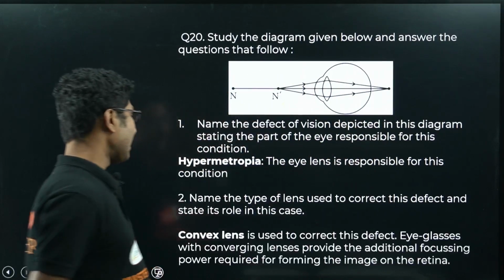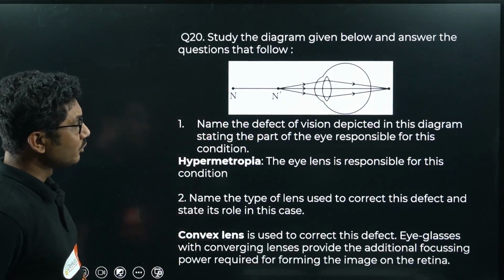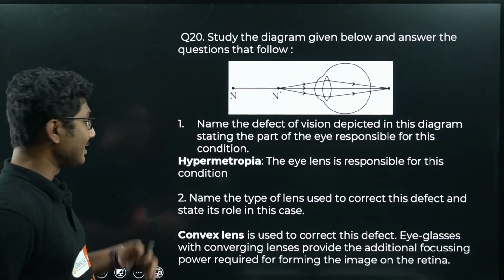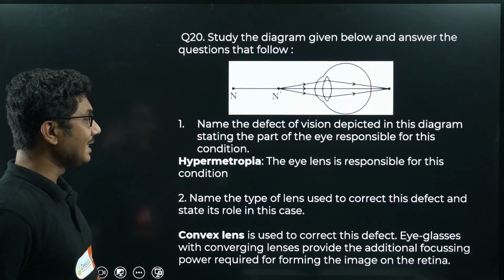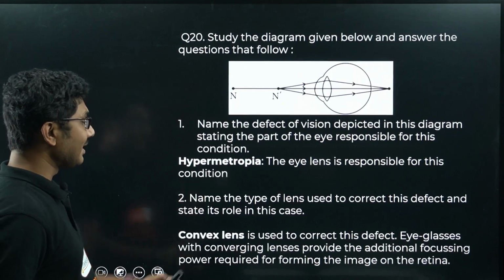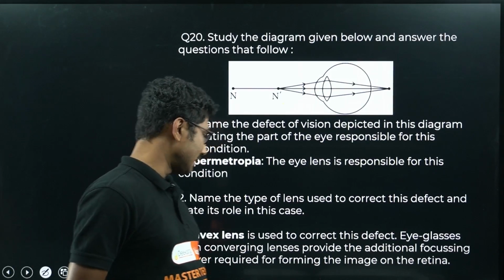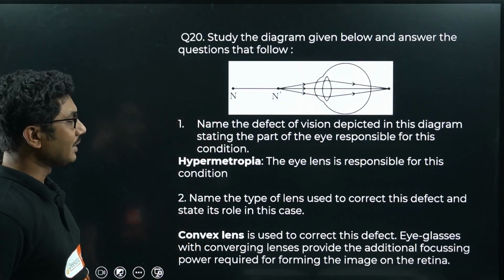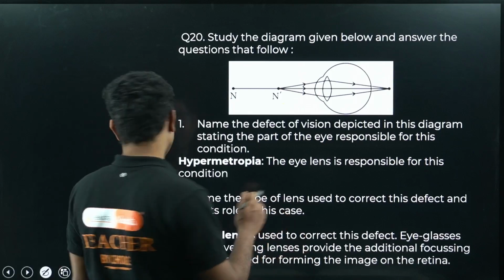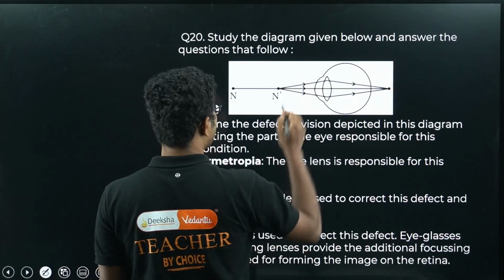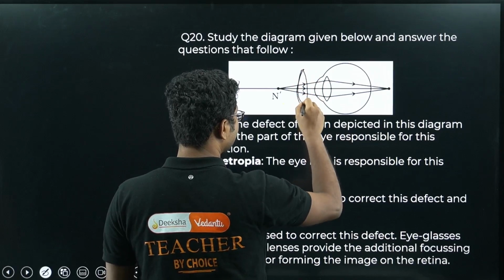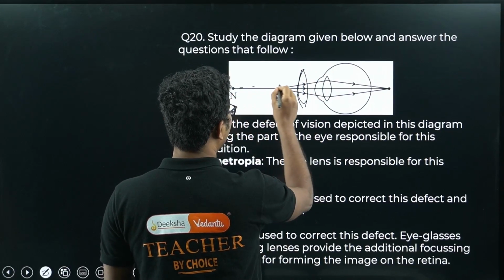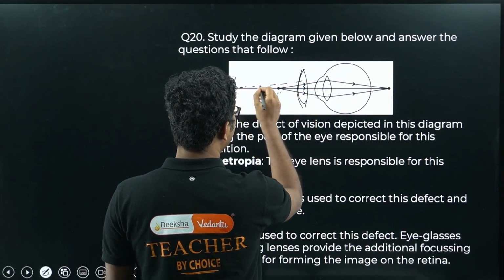Okay, now what type of lens should you use to correct this defect and state its role in this lens? Convex lens is used to correct this defect. Eye glasses with converging lenses provide the additional focusing power required for forming the image on the retina. So what you have to do, you have to use a convex lens. You should practice the ray diagram for this as well. Okay, again to draw the ray diagram, a similar method you can use.